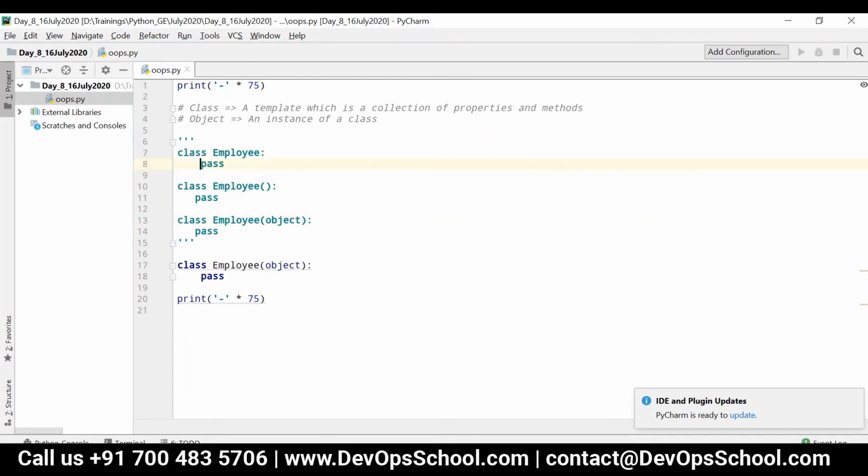So all these definitions are the same. There is no change in it. So what is this object? This object is nothing but the superclass for all the classes that you are going to create.